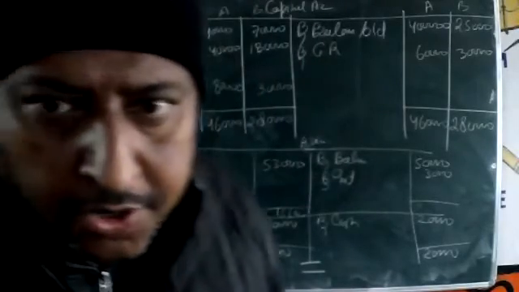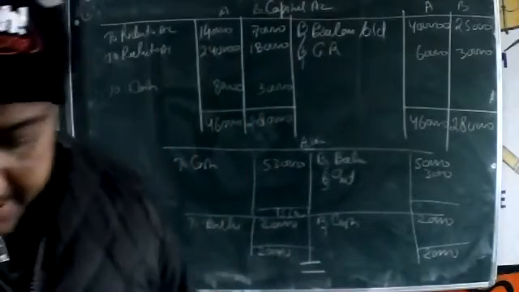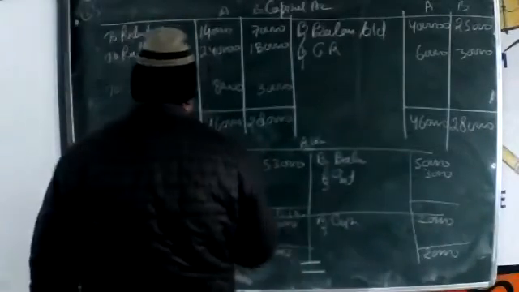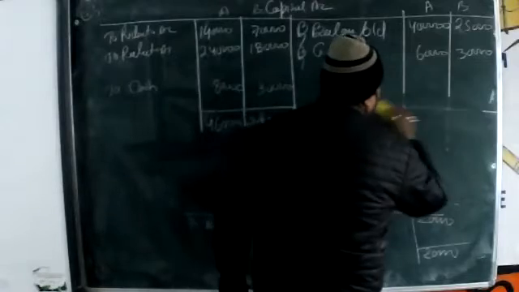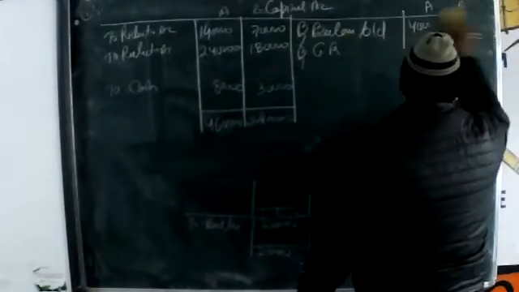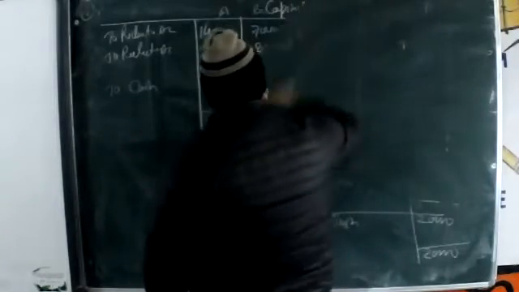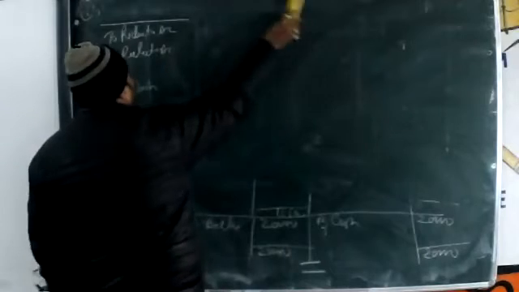Okay. Now we are going to start making the cash account. Capital is finished. Then we are going to make the cash account. And remember the loan. Where on this place we are putting the cash, because by that place we are going to transfer that cash amount. Okay, beta? Now going to start making of cash account.